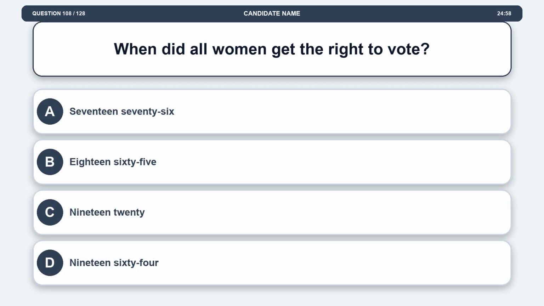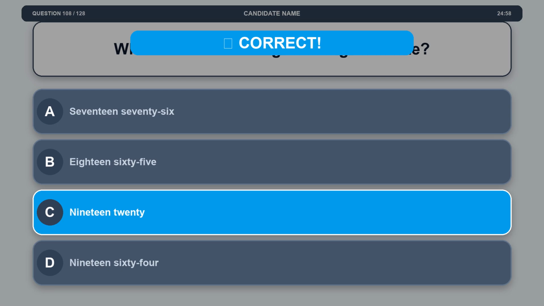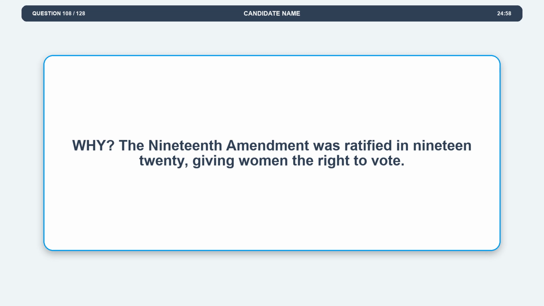Question 108. When did all women get the right to vote? Option A, 1776. Option B, 1865. Option C, 1920. Option D, 1964. The correct answer is option C, 1920. Explanation. The 19th Amendment was ratified in 1920, giving women the right to vote.